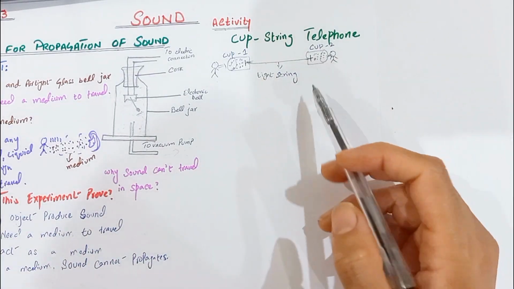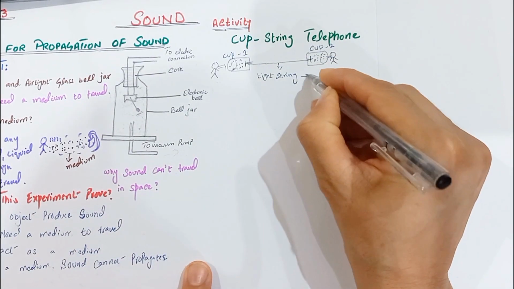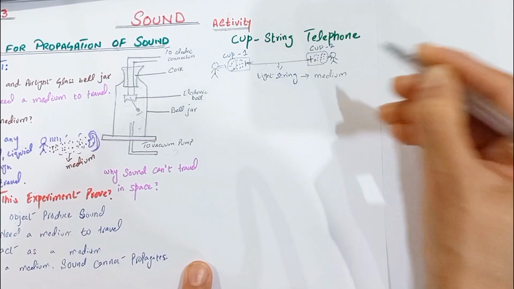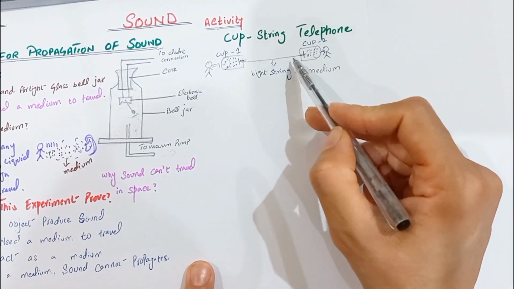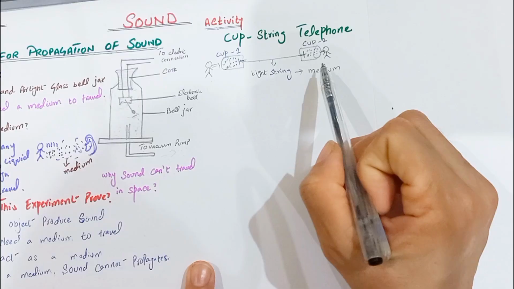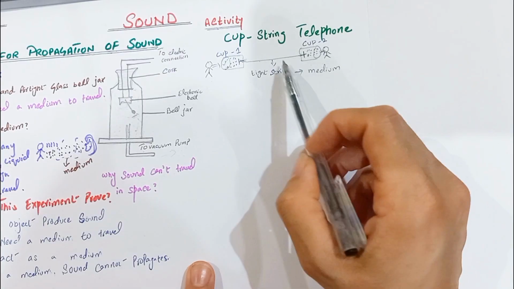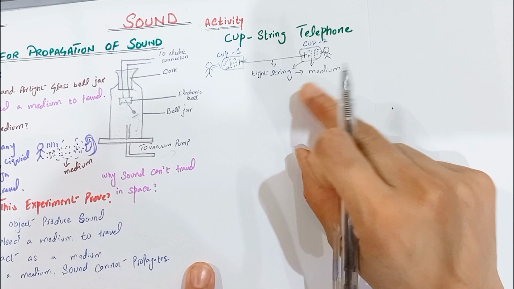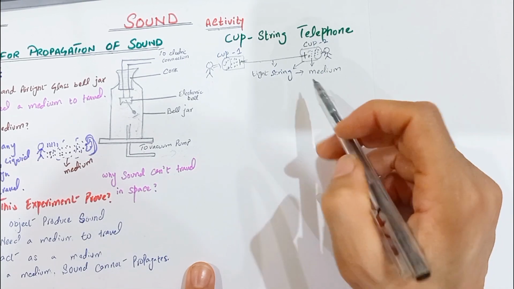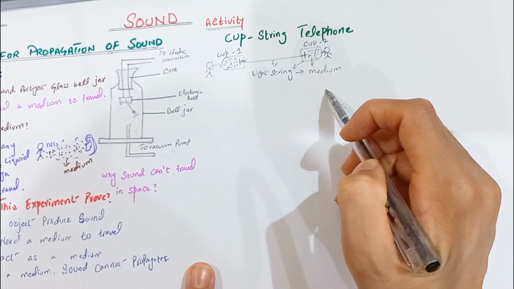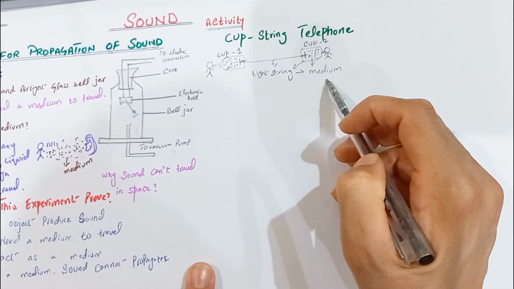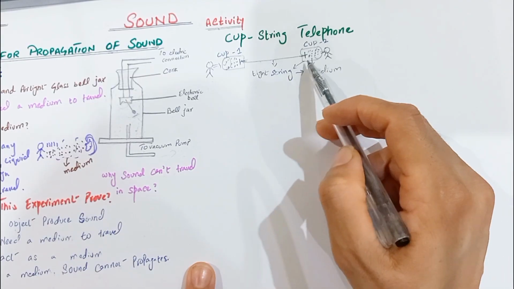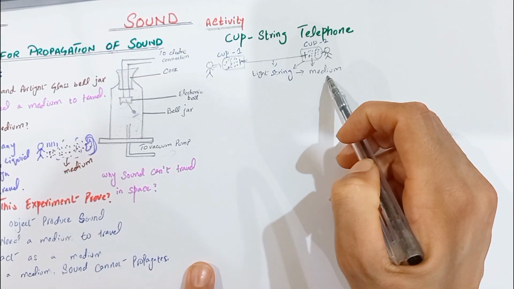Okay, in this experiment, what is the medium here? Here we use the medium that is the string. The string acts as a medium carrying the vibration from one cup to the other. The air inside each cup acts as a medium, and the string also acts as a medium. So both the air and string help to transmit the sound.